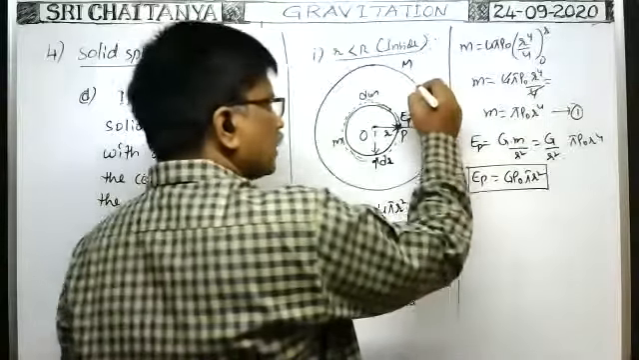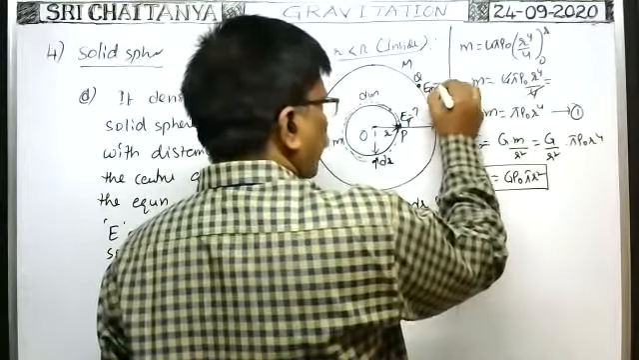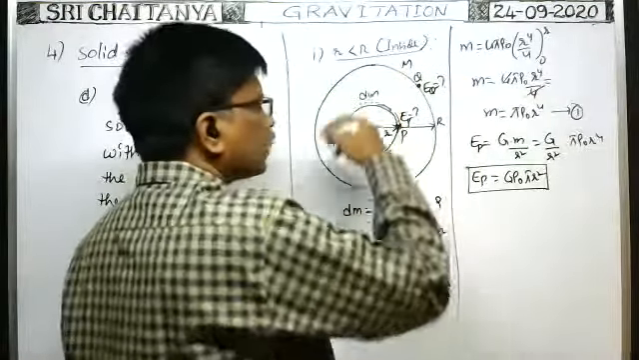Suppose on the surface of the sphere here, this is a point Q. What is the intensity of the gravitational field at this point? So we have to find the mass of this entire solid sphere.